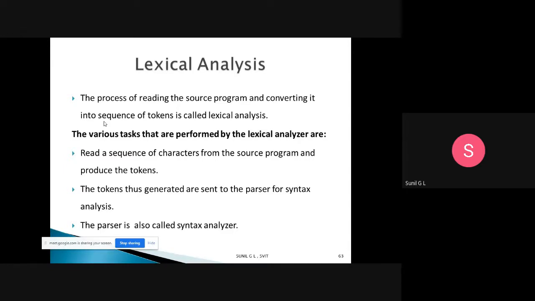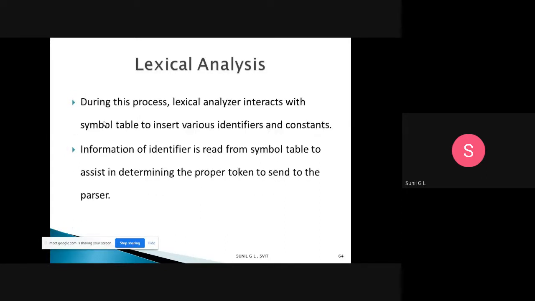Syntax analyzer and parser are both the same thing; we are just giving a different name. So lexical analysis will read the sequence of characters and produce tokens. The tokens will be sent to the parser, that is, syntax analysis. This syntax analysis we call a parser. So during this process it generates the tokens and sends them to the parser.